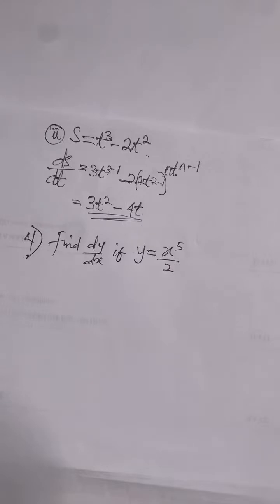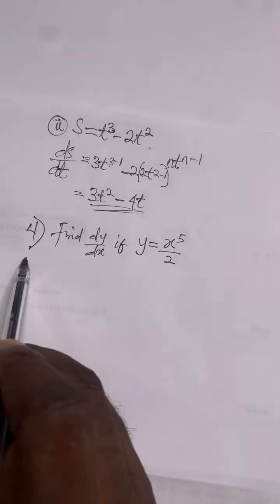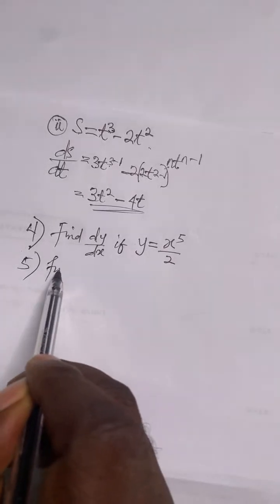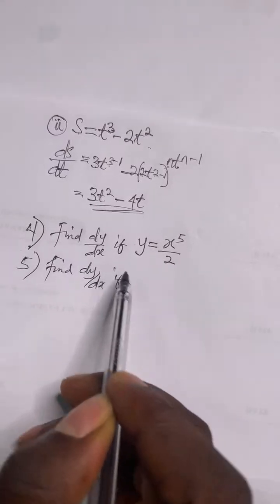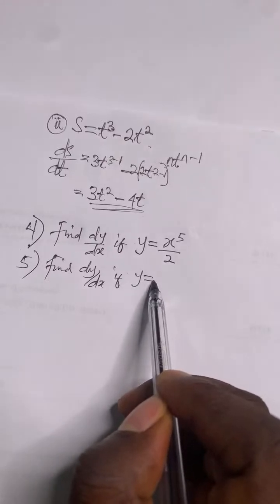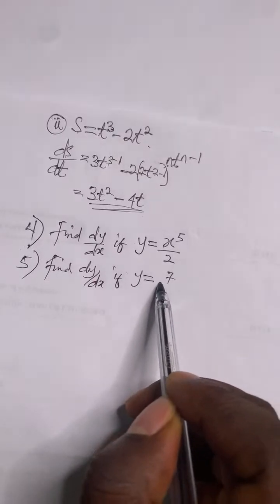Who can solve it, please? Then number 5, find dy over dx if y is equal to 7 over x.